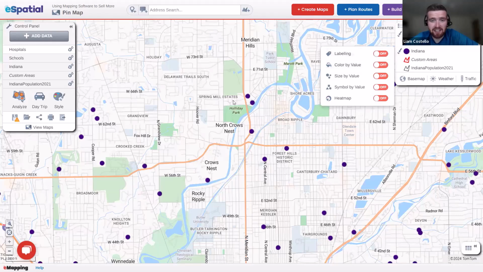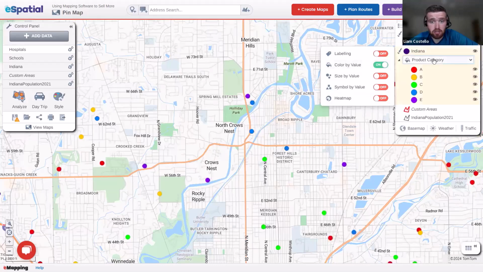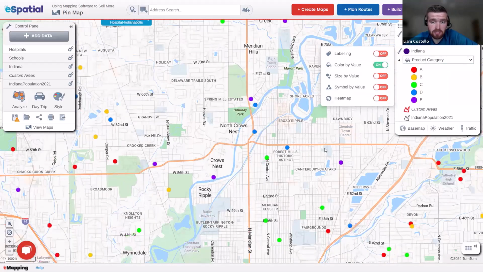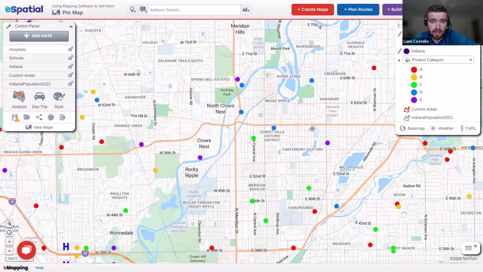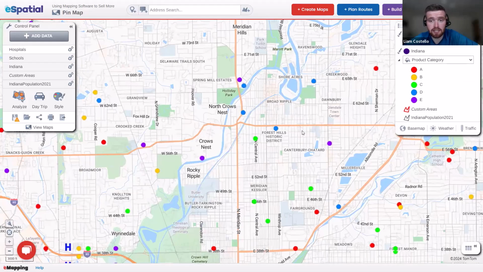Yeah, so I'm just looking at, let's say, the properties within this neighborhood, but maybe they want to expand out to search different areas. Maybe they want to look at apartments as well as condos or any type of property type. So you'd be able to color code and filter based off any of the information you have in your property data set, like square footage, property type, number of bedrooms, bathrooms, all that good stuff.